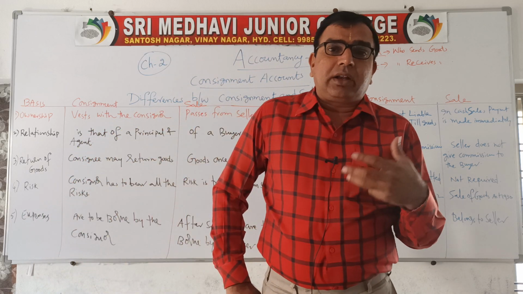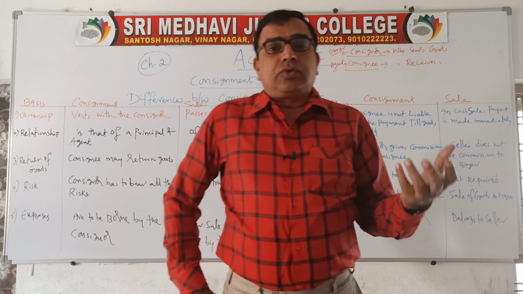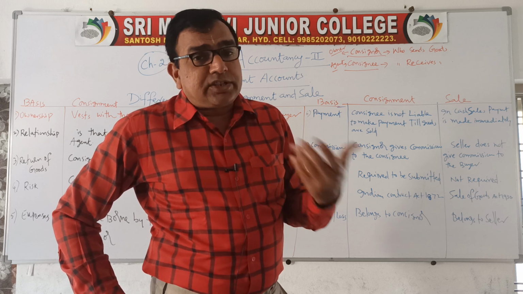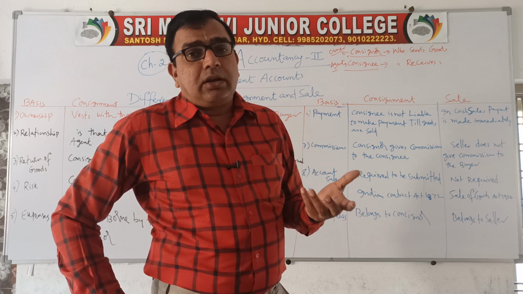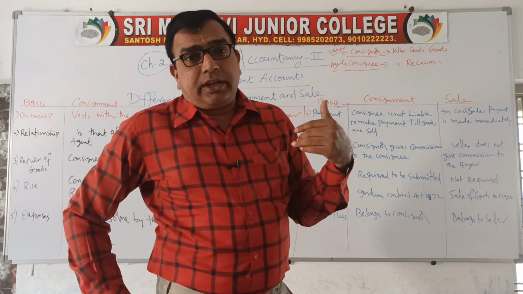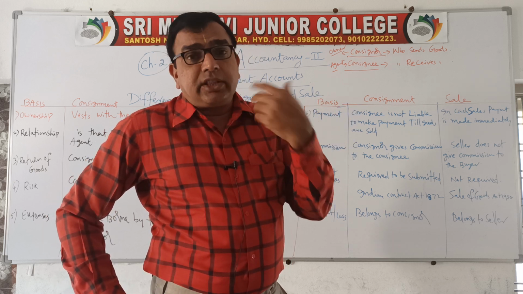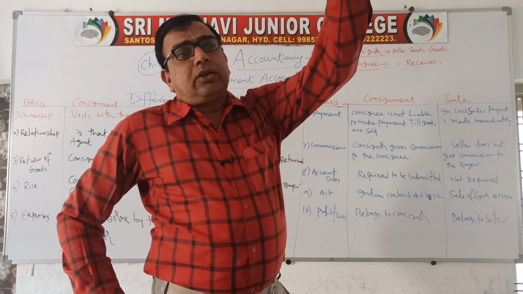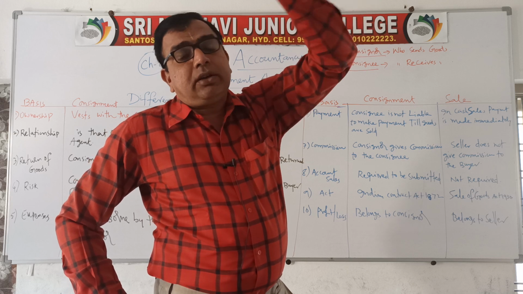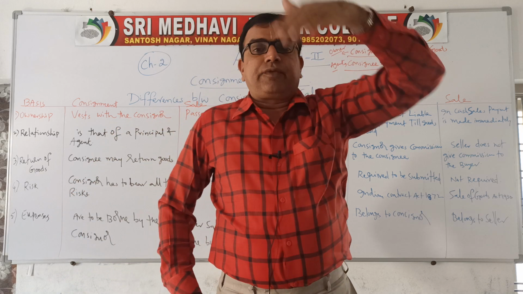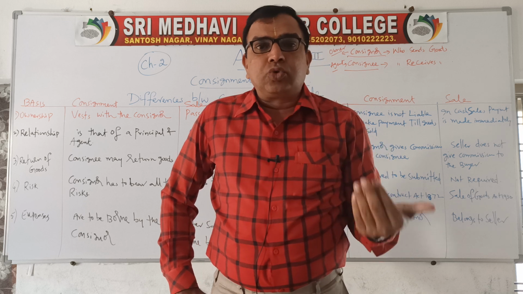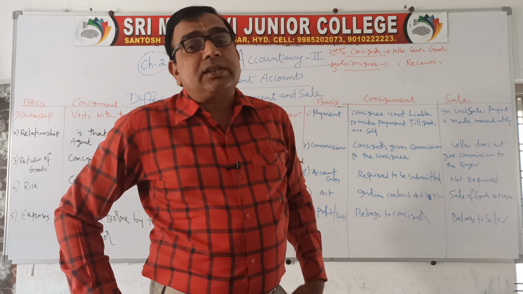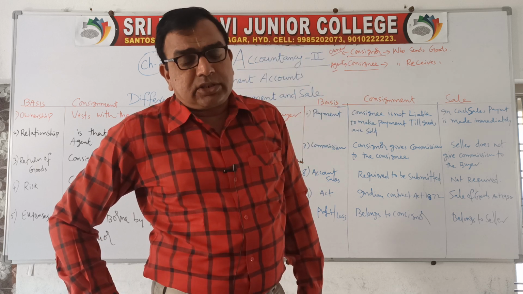Like in partnership we call them partners, in consignment business the parties involved are the consignor and the consignee. The person who is sending the goods, preferably the owner, is called the consignor. To whom we are sending, that person becomes the consignee. Suppose A of Hyderabad is sending goods to B of Bangalore, then A is the consignor and B is the consignee. So try to understand these terms.